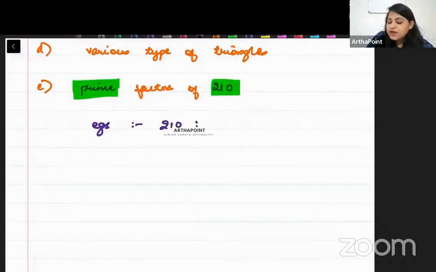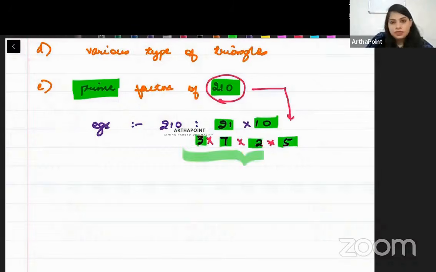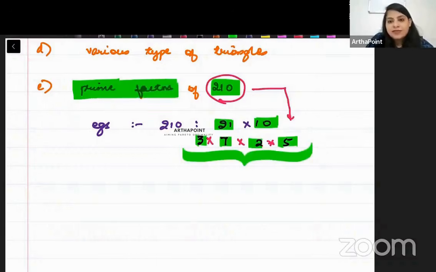210 can be written as 21 into 10. But beta, neither 21 nor 10 is a prime number, right? 21 can be written as 3 into 7. 10 can be written as 2 into 5. So 210 can be written as 3 into 7 into 2 into 5. All four of these are prime numbers. So the prime factors of 210 are 2, 7, 3 and 5. Is this clear? So the collection of prime factors of a number is a set.